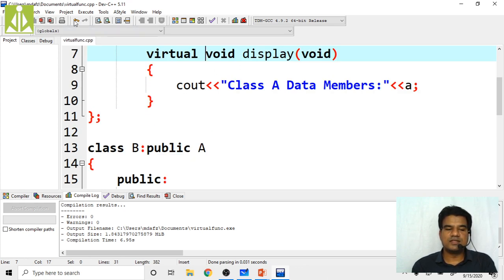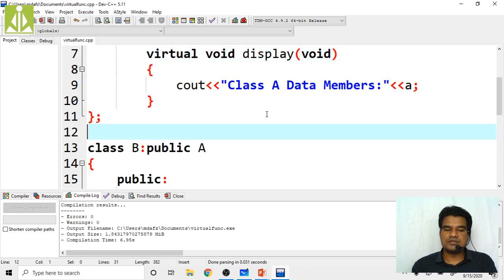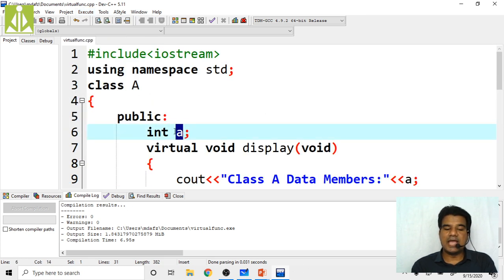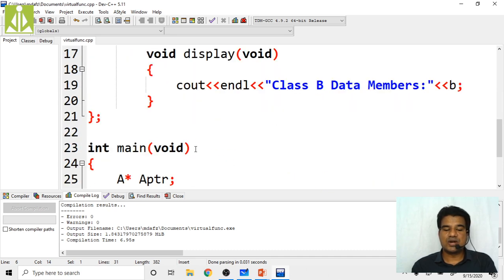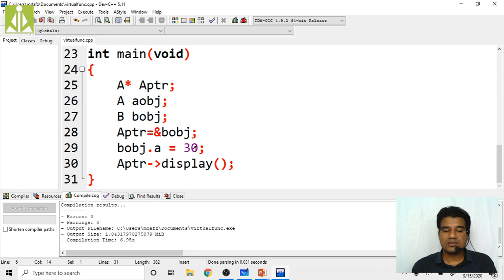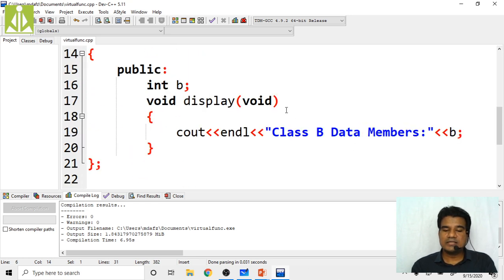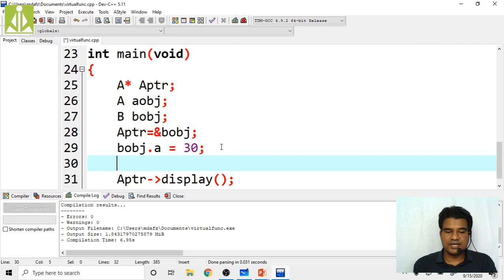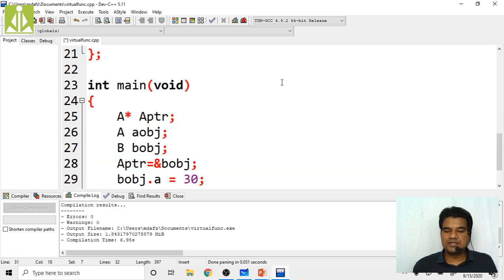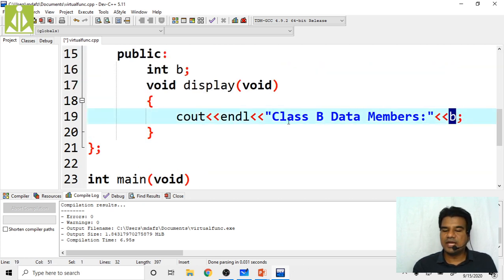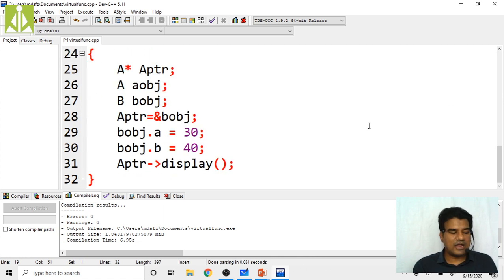Right now, save this. Now you compile. Just wait, because a class parameter is initialized. Yes, it is initialized. Right now it will invoke, and this BOBJ also we have to initialize, right? So BOBJ dot B also we have to initialize, because this time it is going to print the B value, because it is invoking the B class display function. As it is invoking the B class display function, it will print the B value. So that value we have to initialize.